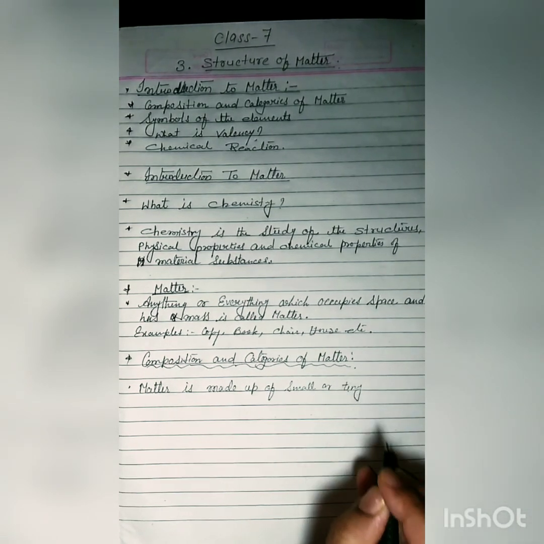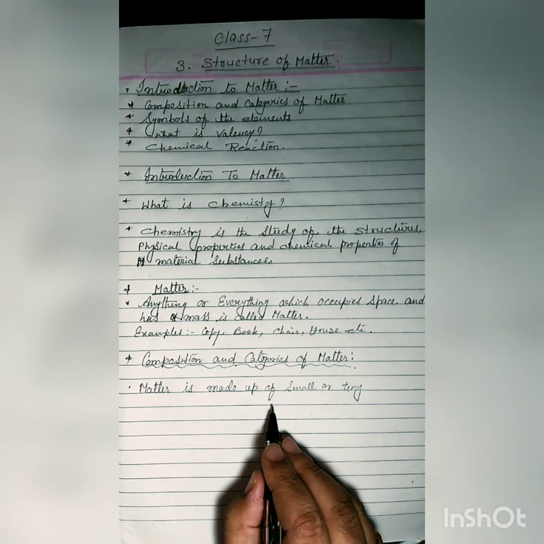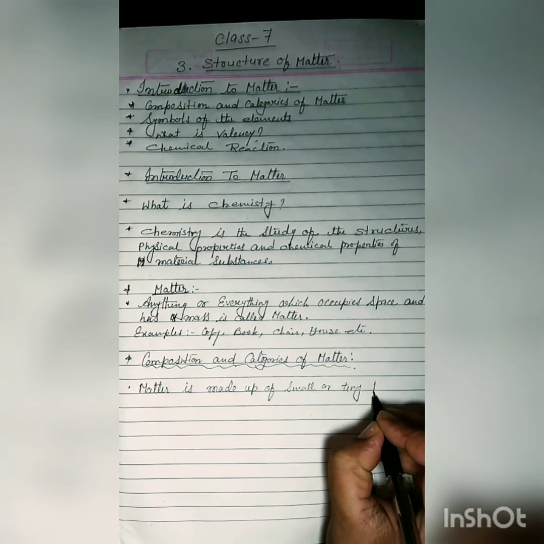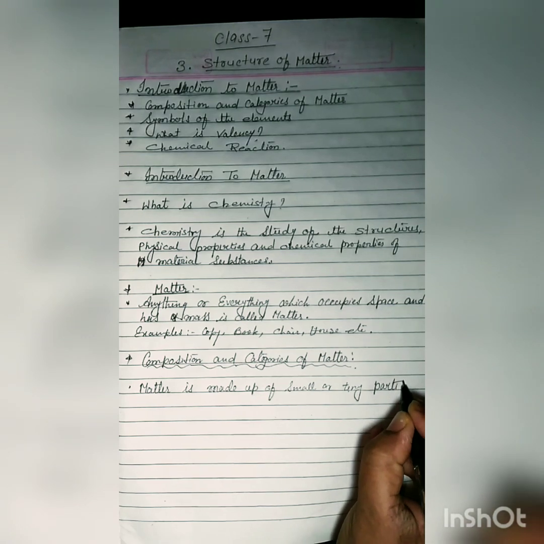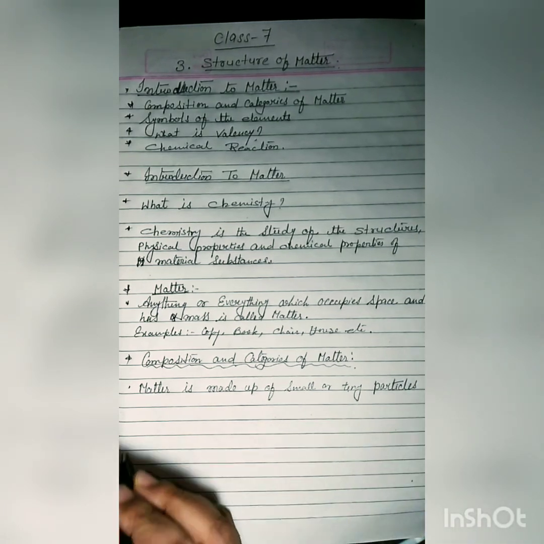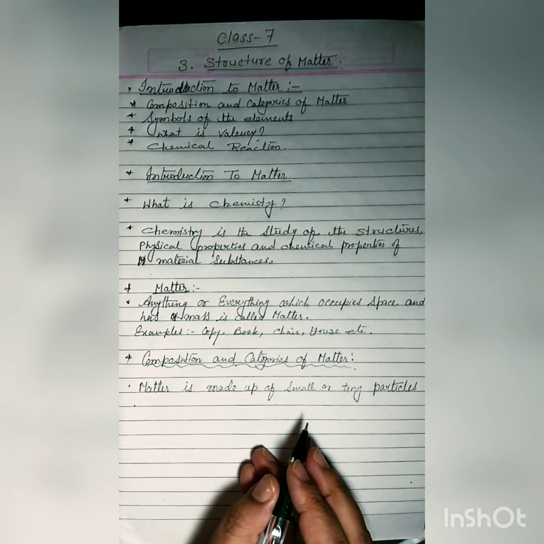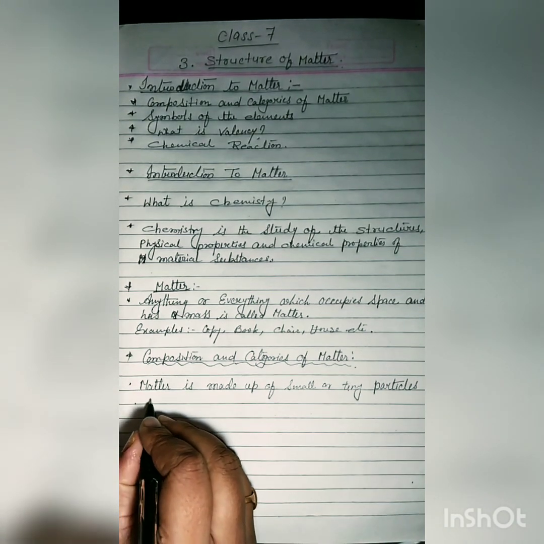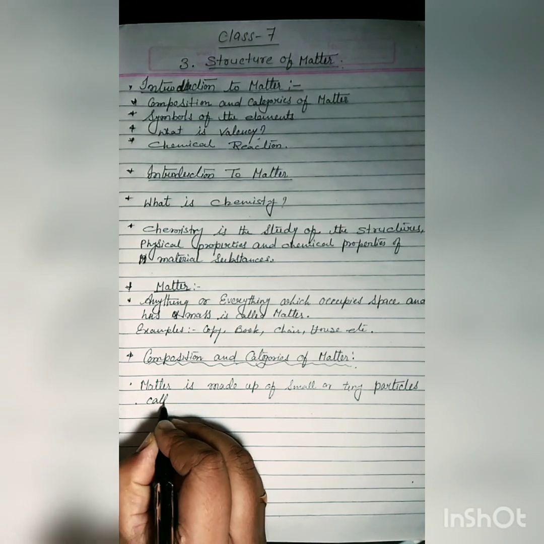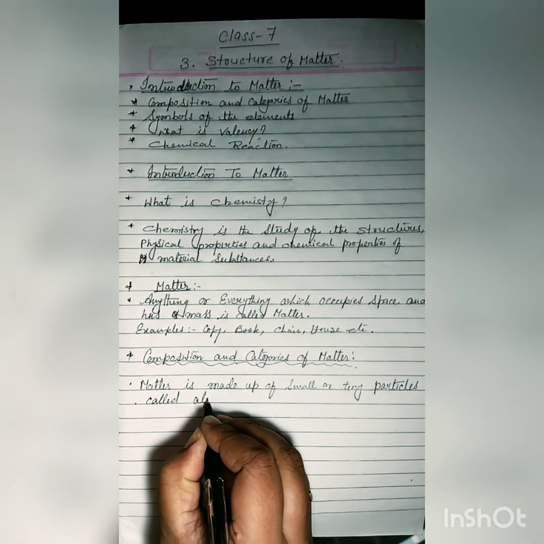Tiny means also small. Matter is made up of small or tiny particles called atom.